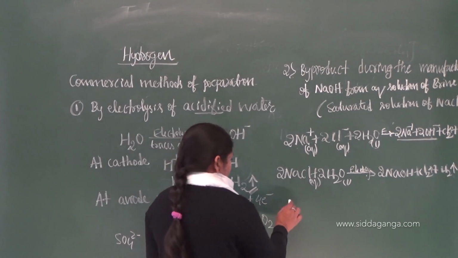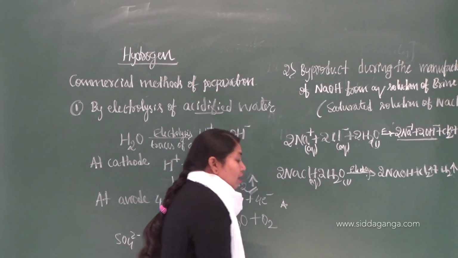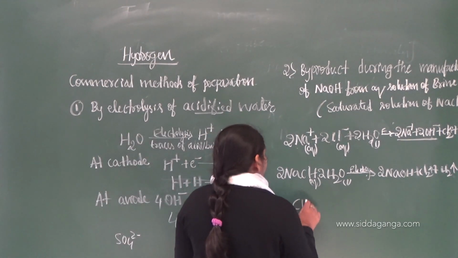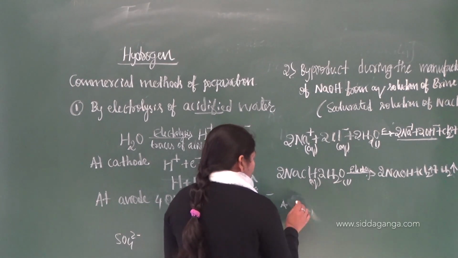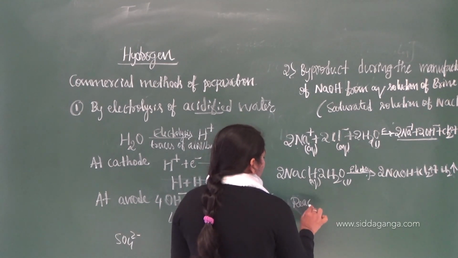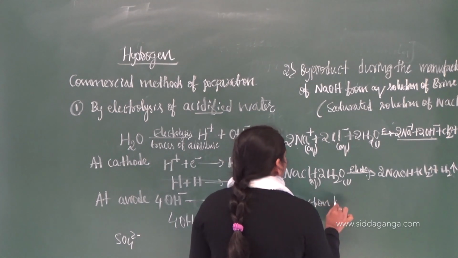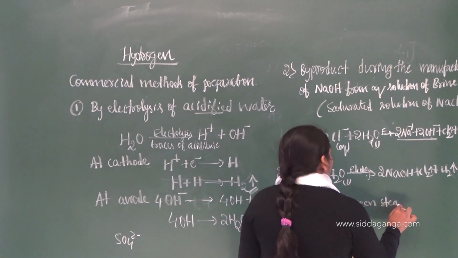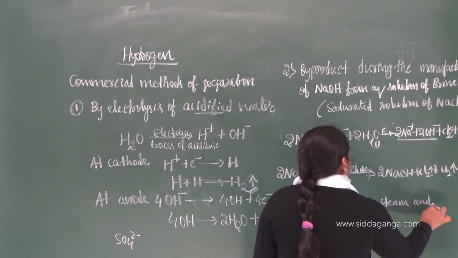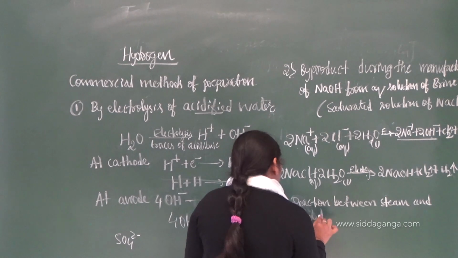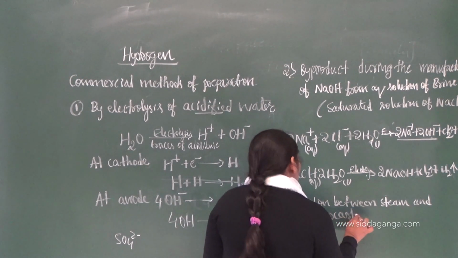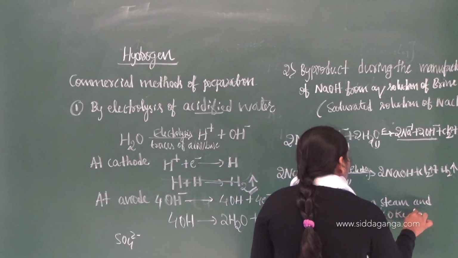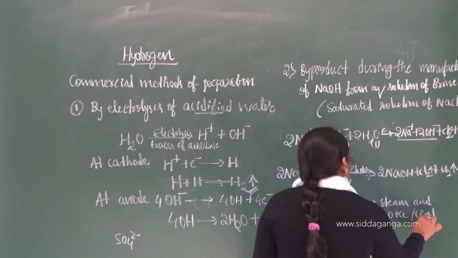One more important method is there. You are going to get dihydrogen by the reaction between steam and hydrocarbons, or you can have coke or coal.